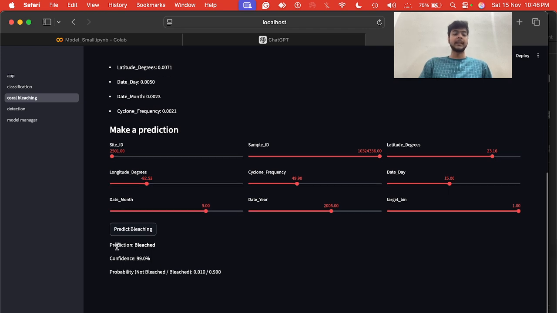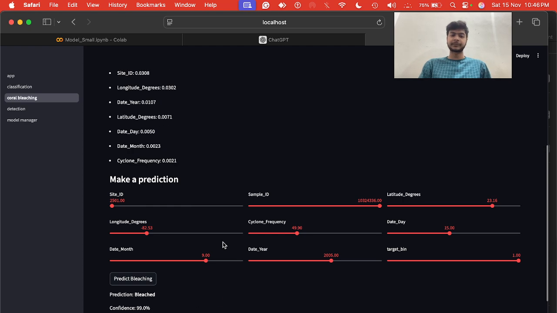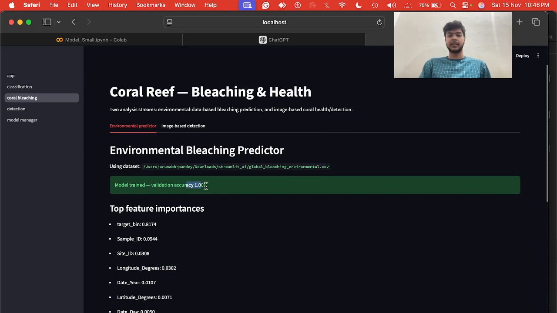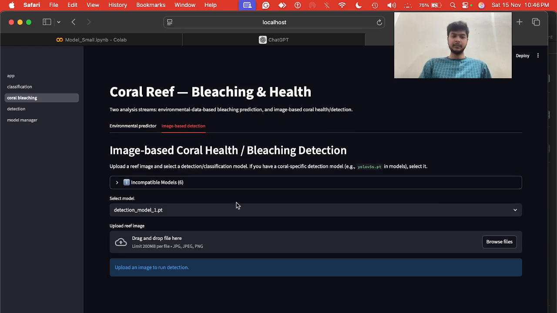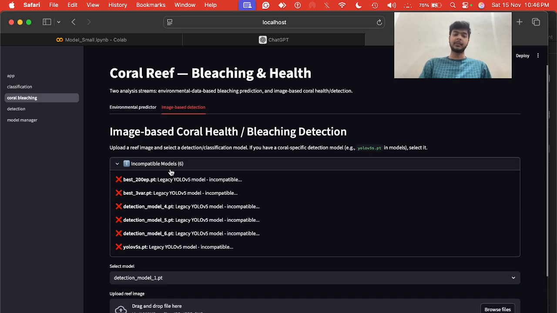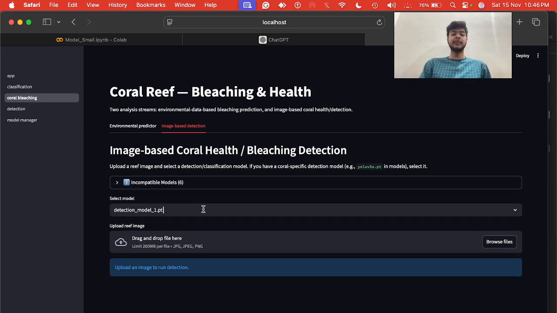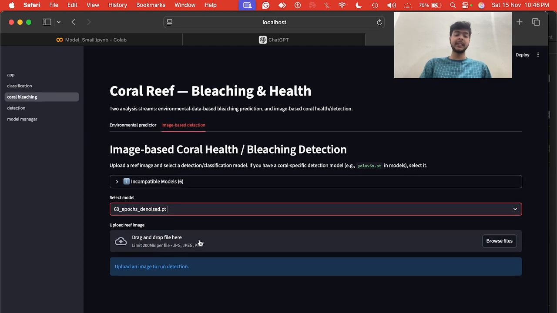So now what we can see is the prediction is bleached. The confidence is 99%. As I've told you, this on validation test has got 100% accuracy. Probability, as you can see, not bleached is 0.01 and bleached is 0.99, which means obviously 99% accuracy. And then you can see the validation accuracy as well. Now if you go about, see, we have some incompatible models as well. So this is easier for us to detect the models which are incompatible.